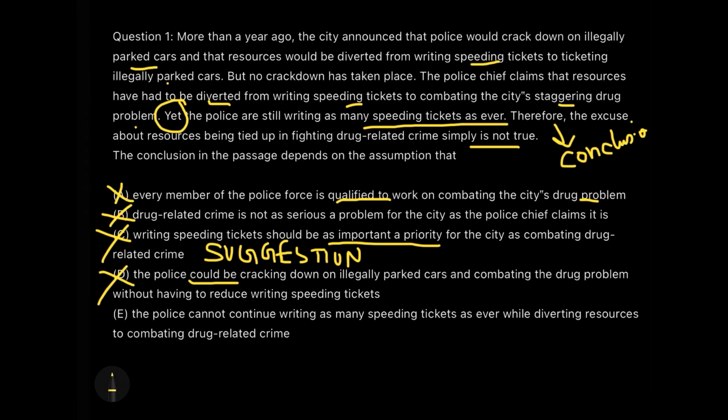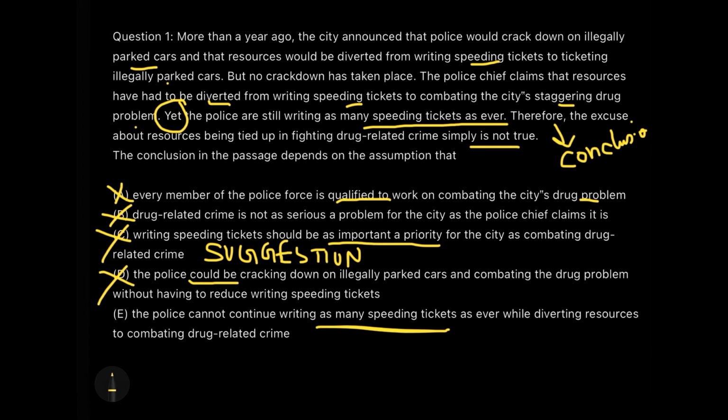So option D, gone. Now let's check option E and apply the negation strategy to check if it is working or not. The police cannot continue writing as many speeding tickets as ever while diverting the resources to combat the drug problem. Wow, it's as simple as anything. It's just supporting the conclusion, isn't it?